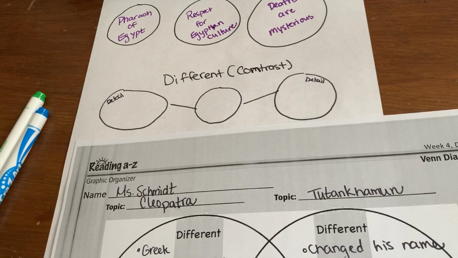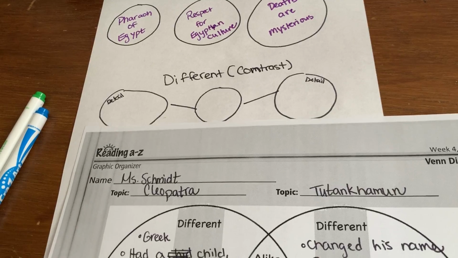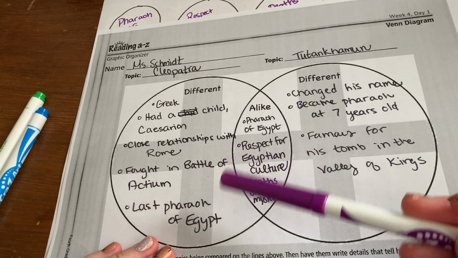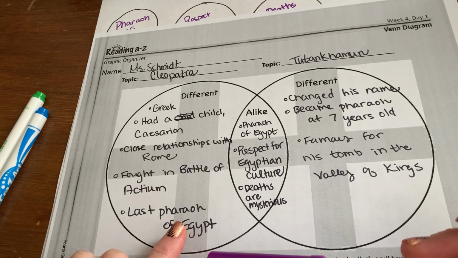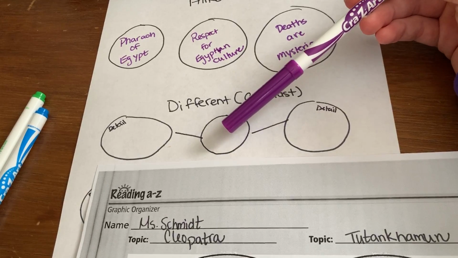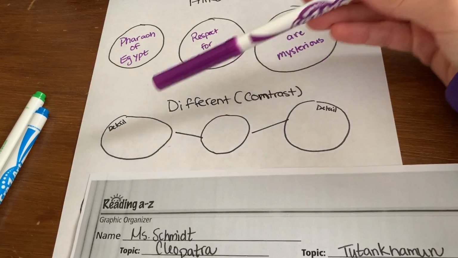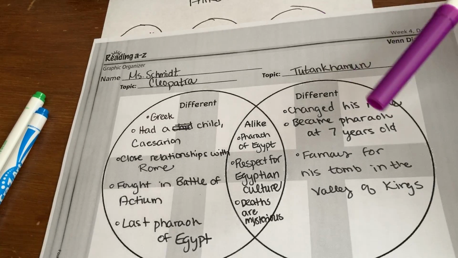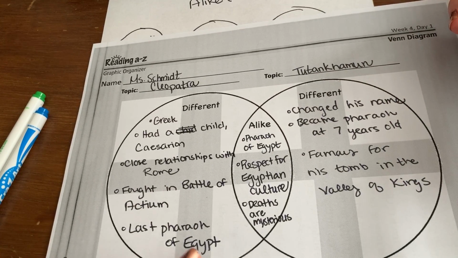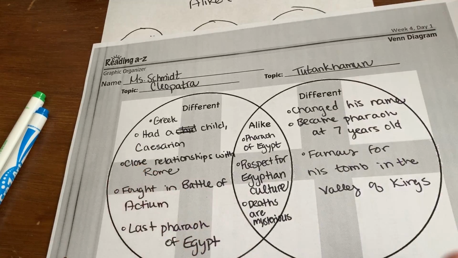So for example, I wouldn't want to put that this person was a girl or something, because there's not a detail on both sides for that.